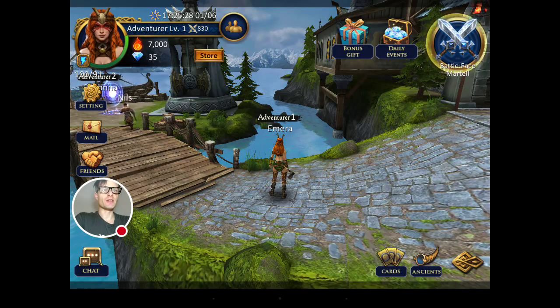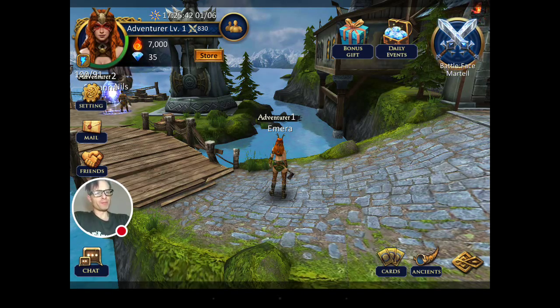So I'd be interested to see how well this game does in the West, because I think a lot of these games will find a niche, not so much in the West maybe, but I can imagine places like Russia and Eastern Europe might do quite well. Latin America, plenty of hardcore fans down there. But for the mainstream North American Western audience, they might find this a little bit too hard to get into. But we'll see. We'll play it a bit more. Come back and see how we get on.